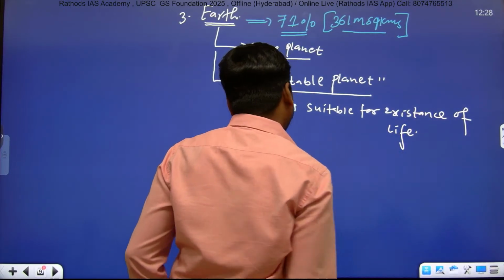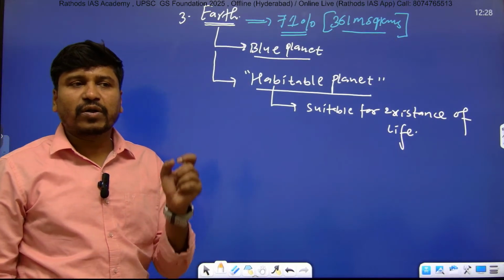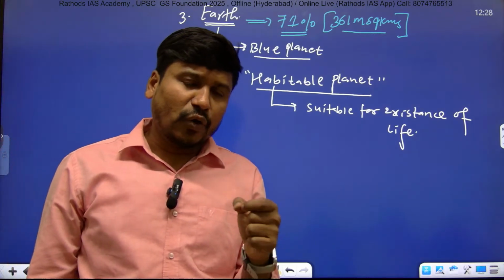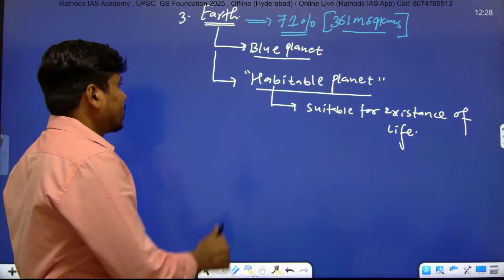As of now, it is the only habitable planet in our solar system.